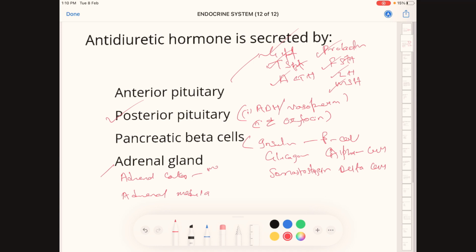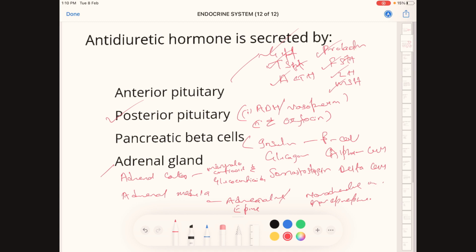The adrenal cortex secretes mineralocorticoids and glucocorticoids, whereas the adrenal medulla secretes adrenaline, also known as epinephrine, and noradrenaline, also known as norepinephrine.